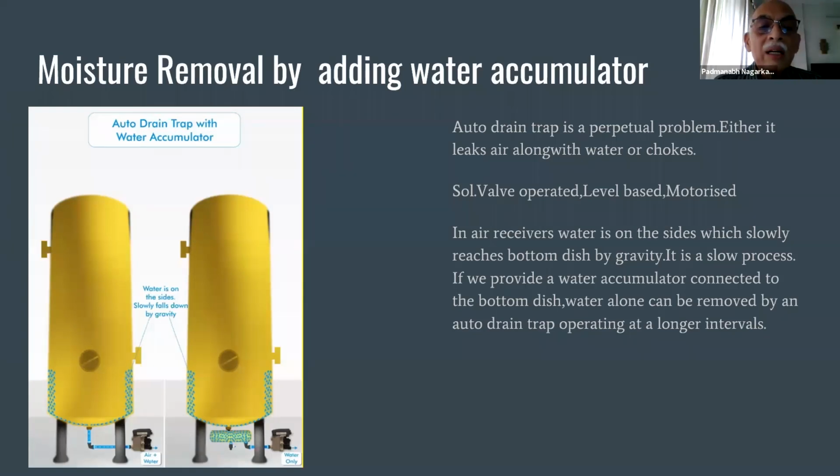If you use this type of water accumulator, you can have maybe 2 or 3 hours between operations. And if you use a motorized auto drain trap, that is a motorized valve with a 12 mm opening, there is no reason that your auto drain trap will ever choke. Plus, since you will be operating it every few hours, the life of the auto drain trap is lifelong.